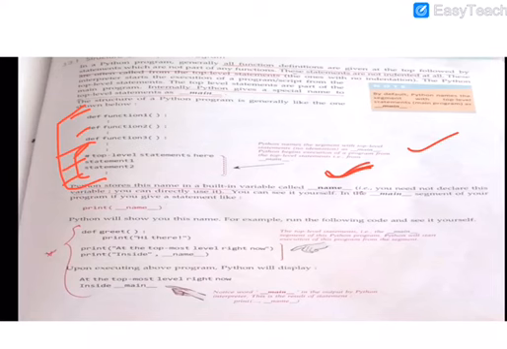So whenever you write, see here, this is an example: def greet, a simple function with a print statement here and a second print statement here. Both of these are top level statements. Upon executing the above program, Python will display whatever is printed from this statement, and __name__ is a variable, so its value __main__ will be printed. I hope you understood.